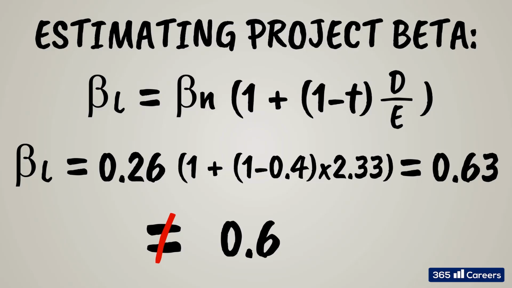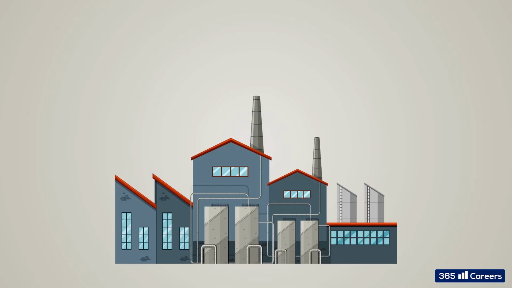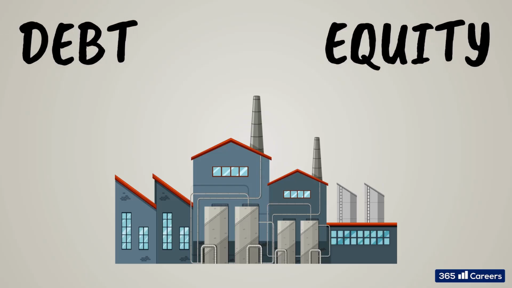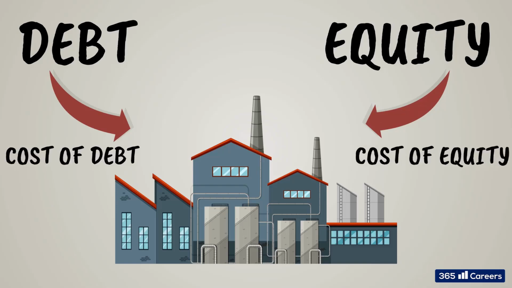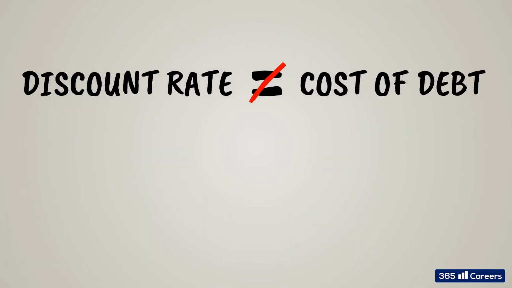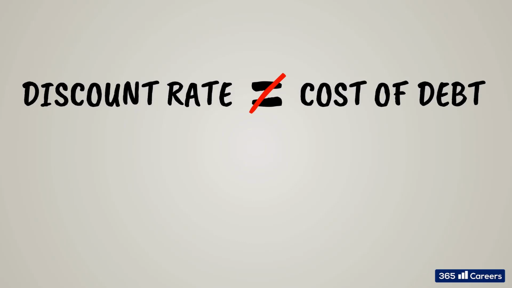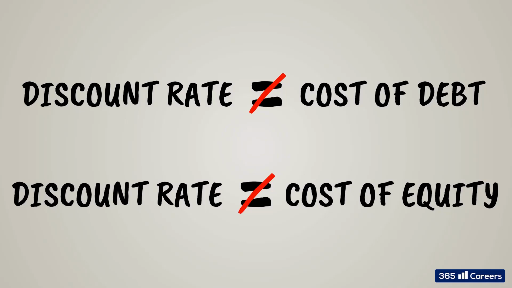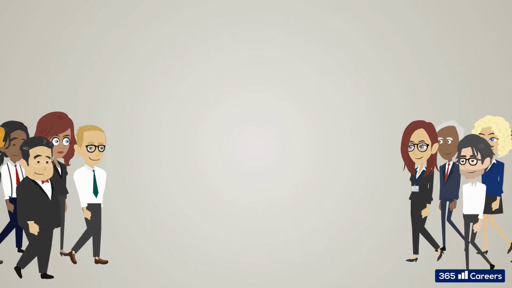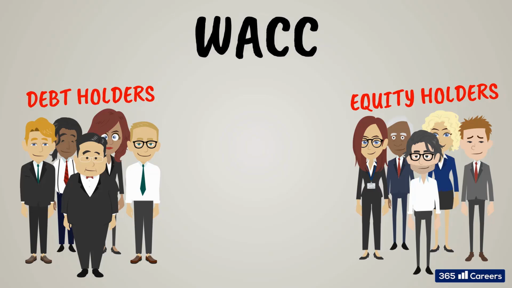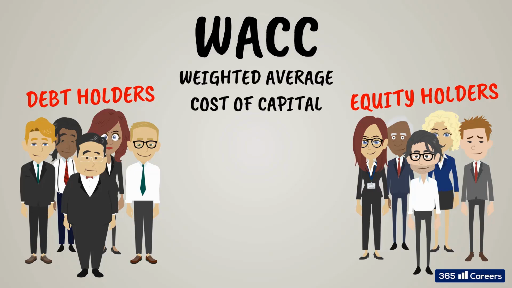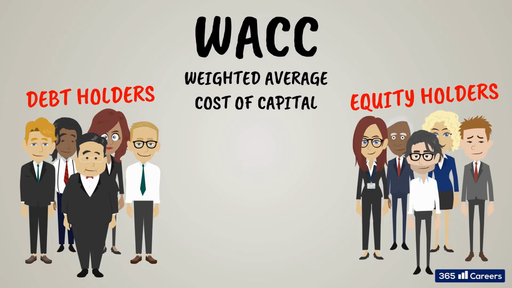That's a useful technique that will help you when you work on sophisticated capital budgeting cases going forward. Whenever we must assess a project, which will be financed with both debt and equity, we must use a blend of the two discount rates, right? We can't discount the expected cash flows the project will produce with the cost of debt only, if the project is financed with both debt and equity. In the same way, we can't use the cost of equity alone. The discount factor that considers both debt and equity investors is called weighted average cost of capital, or simply known as WACC.